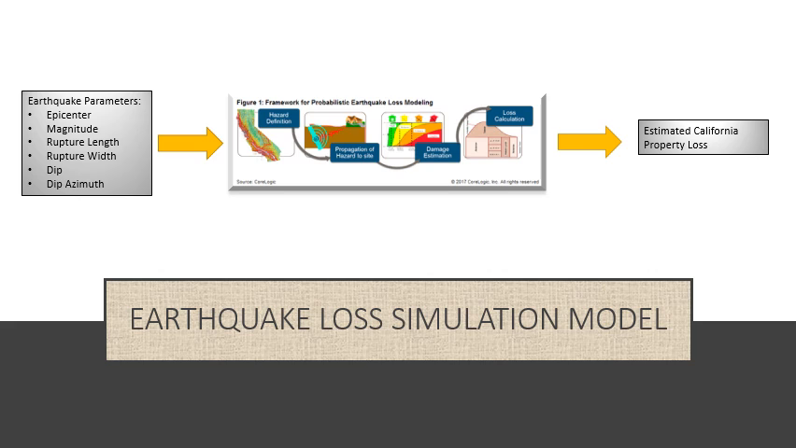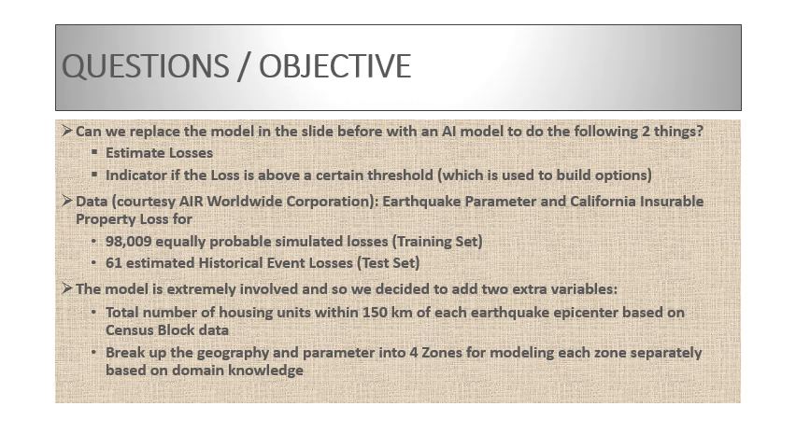Now, what do we want to do? This is a black box. So what we want to do is, can we replace that black box with an AI model to do the following things? Given the parameters, can we use it to estimate losses? And can we indicate if the loss is above a certain threshold, which can be used for building options?